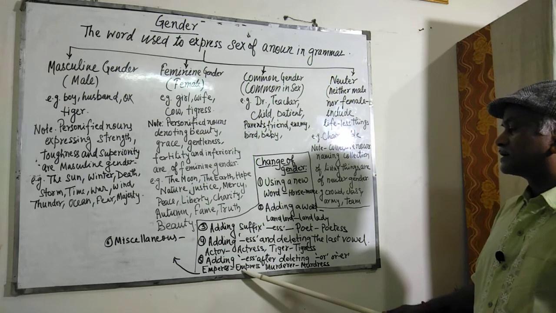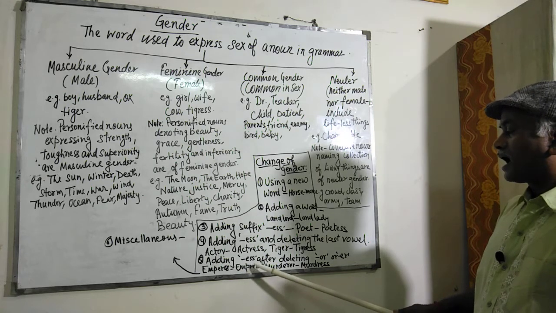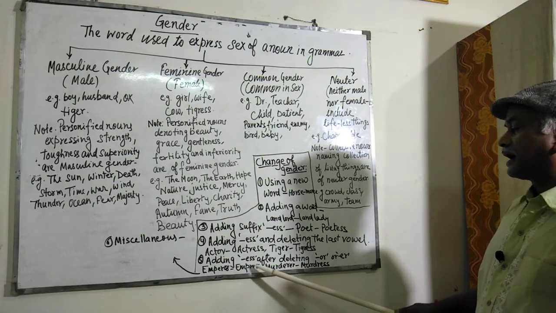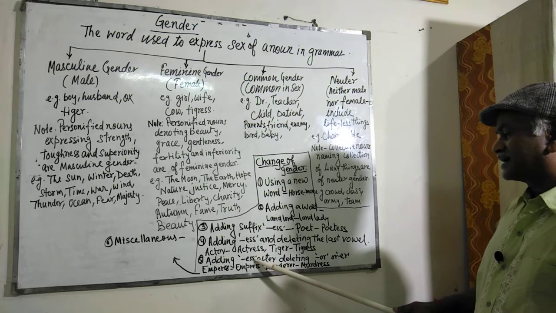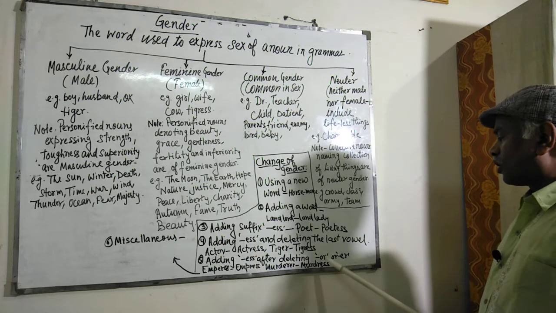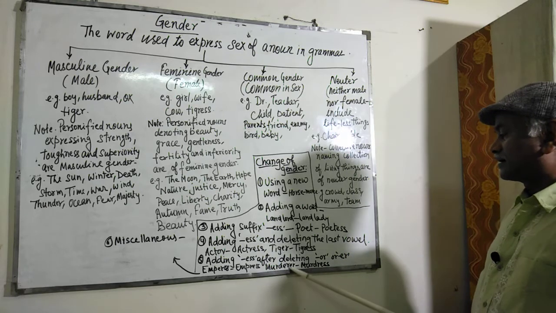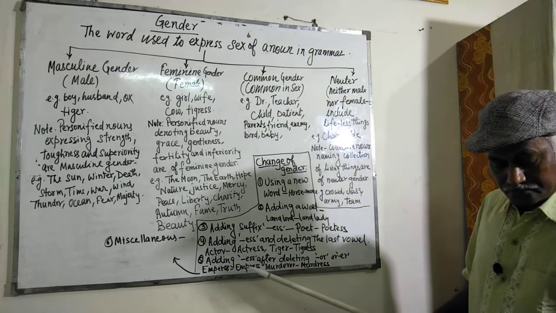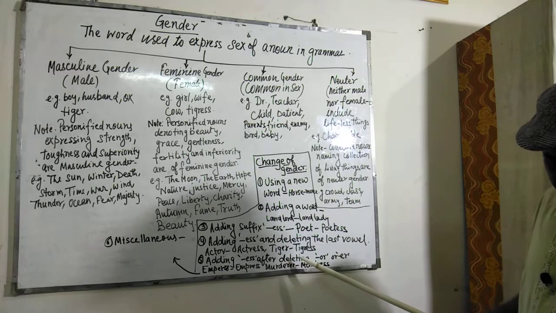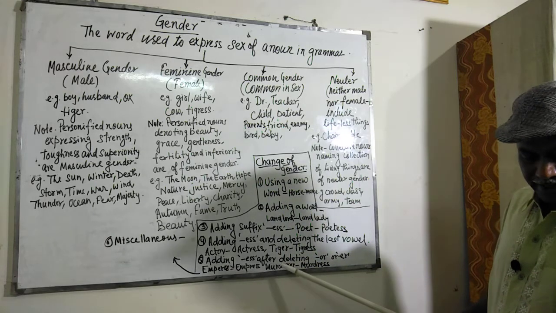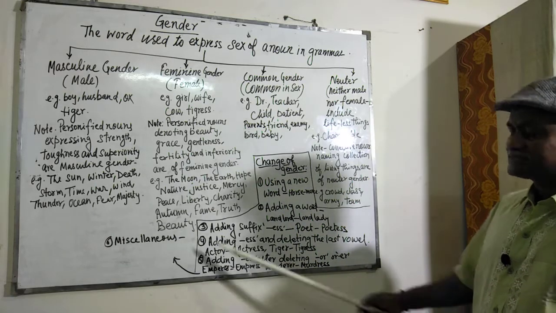Here it becomes E-M-P-R-E-S-S, empress. So ess is added after deleting or or er. Then murderer, murderess. Governor, governess.